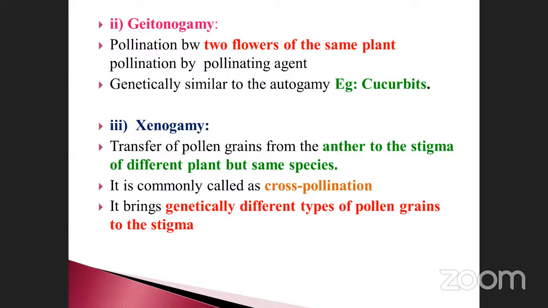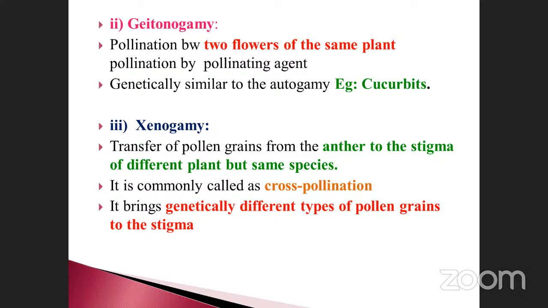Xenogamy is the transfer of pollen grains from the anther to the stigma of a different plant but the same species. Take an example, a mango. One mango tree is present, and another is near, about 10 meters away. The transfer of pollen grain from one tree to another tree. It is a different plant but the same species. It is commonly called cross pollination. That's why they ask that xenogamy is also called cross pollination, and cross pollination is also called xenogamy.